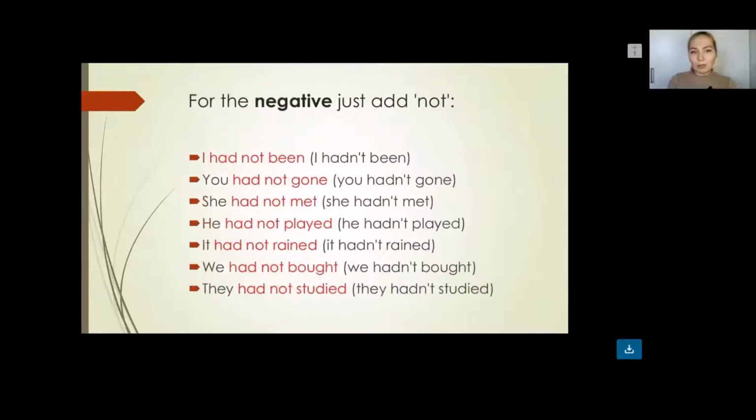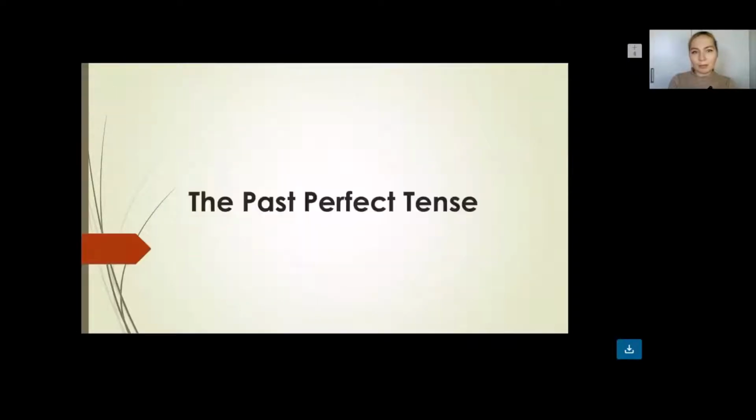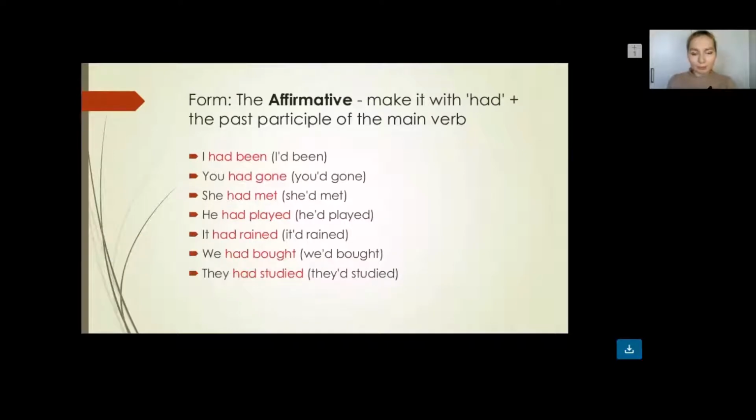Now I want you to take a look at some examples here. We start out with the positive form, the affirmative form of the sentence, where we just affirm something. I had been. You can also shorten the form and say I'd been. You had gone or you'd gone. She had met or she'd met. He had played or he'd played. It had rained or it'd rained. We had bought or we'd bought. They had studied, so they'd studied.